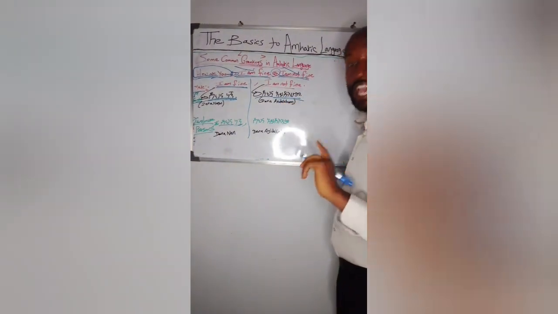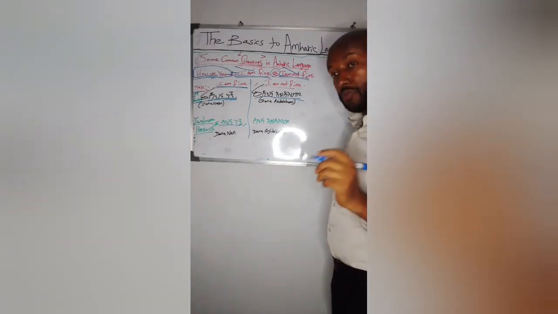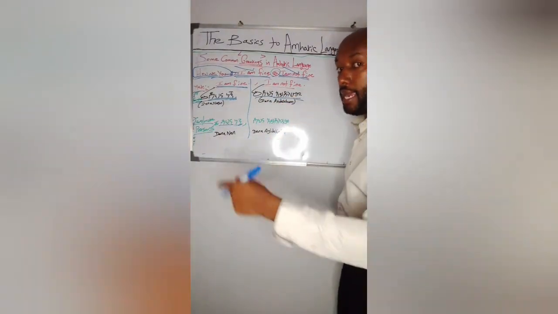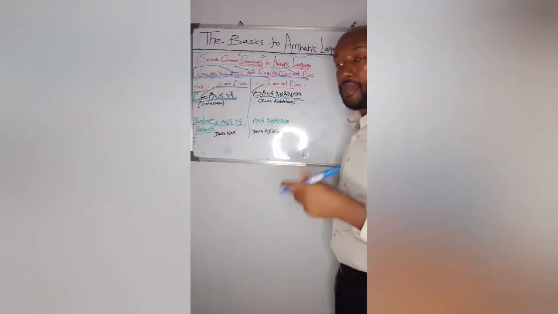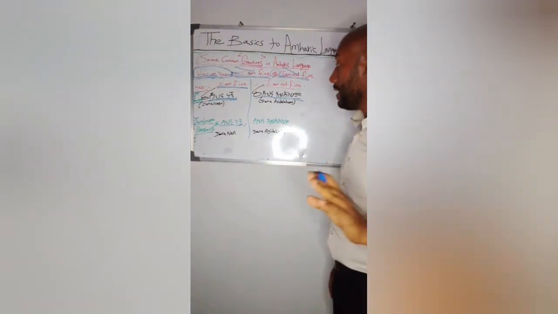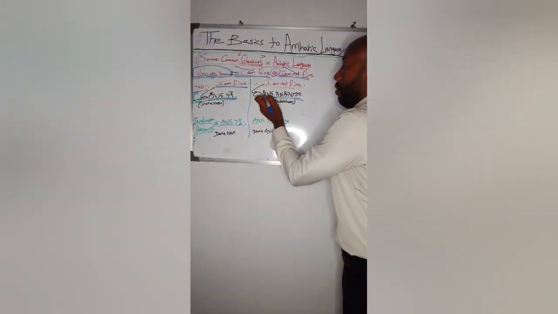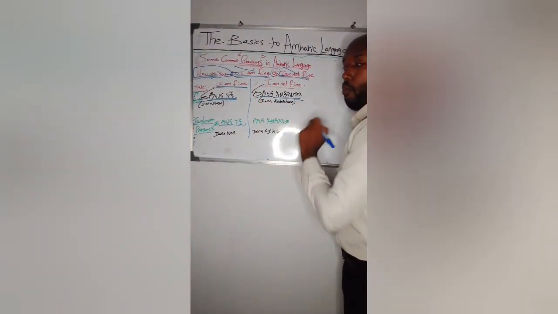It means I am not fine. The response is the same for both male and female. If they are not fine, they will say to us ደህና አይደለሁም.